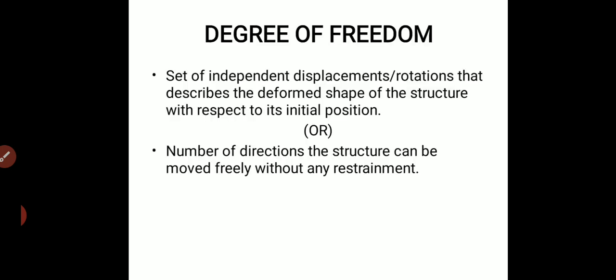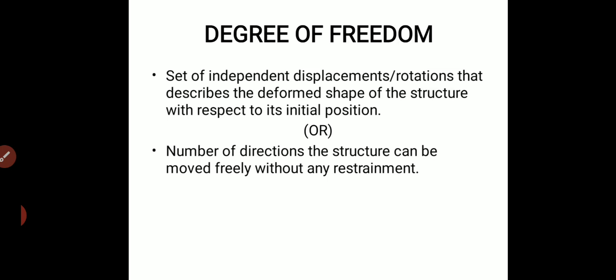As in the case of a cantilever beam, one end is fixed and one end is free. In the fixed end there is no free movement or rotation, that is, in all the 3 directions it will be restrained. On the other end, that is the free end, it will have 3 possible degrees of freedom, that is, it can move horizontally, or it can move vertically, or it can rotate.